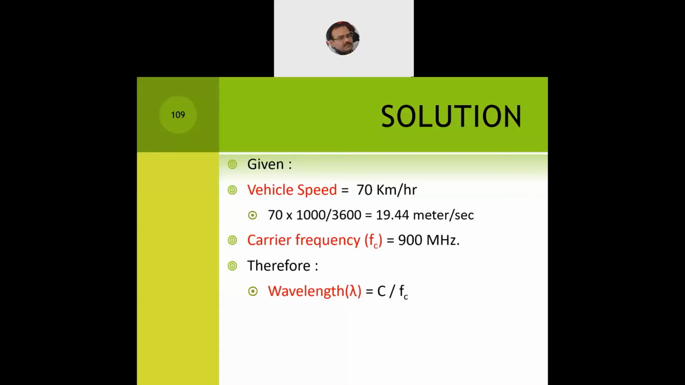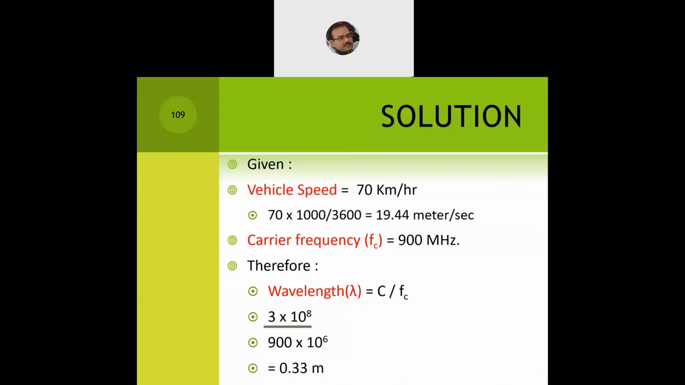Therefore, we can compute the wavelength, which we know is C by FC. C is the speed of light, 3 into 10 to the power 8 meters per second, and the carrier frequency has been given to us as 900 megahertz. So we say 900 into 10 to the power 6, and this will give us a wavelength of 0.33 meter. So we now have three values here. Vehicle speed in meters per second is 19.44. Carrier frequency, already given in the numerical, is 900 megahertz, and the wavelength we have just computed comes out to be 0.33 meter.